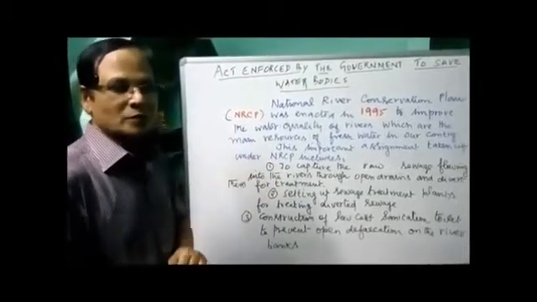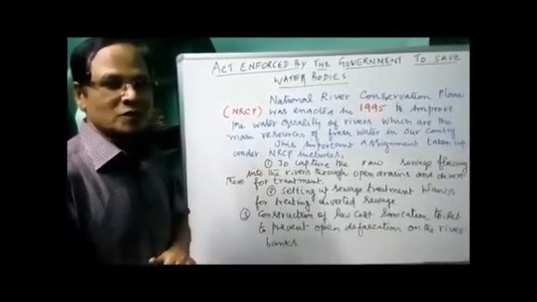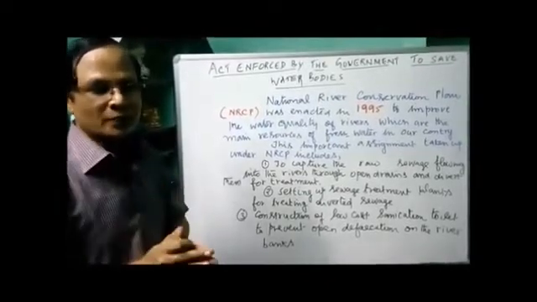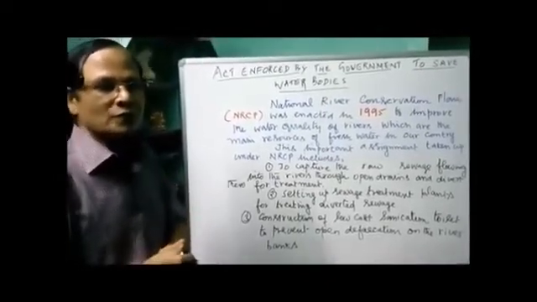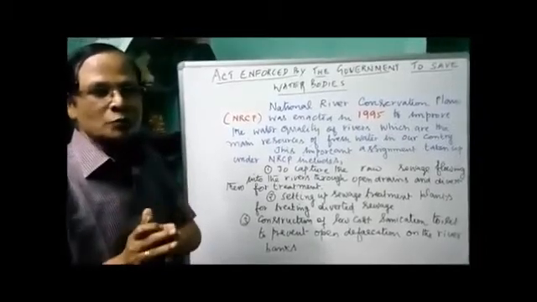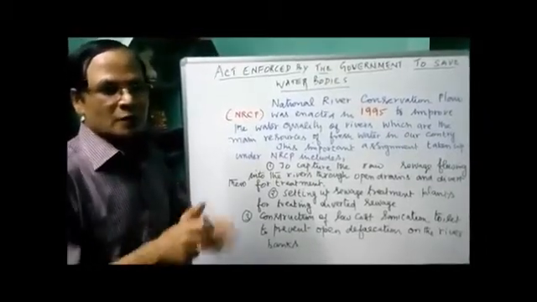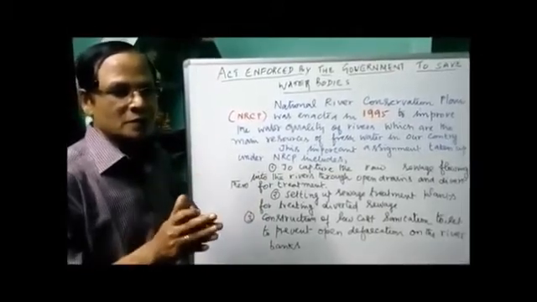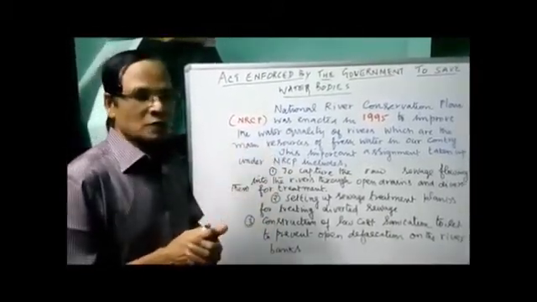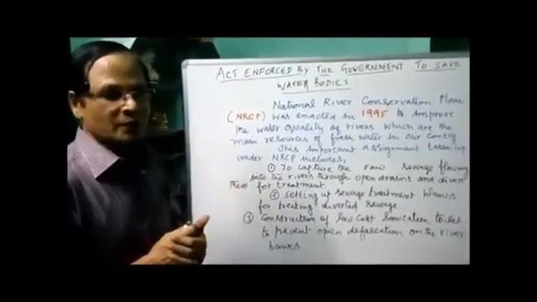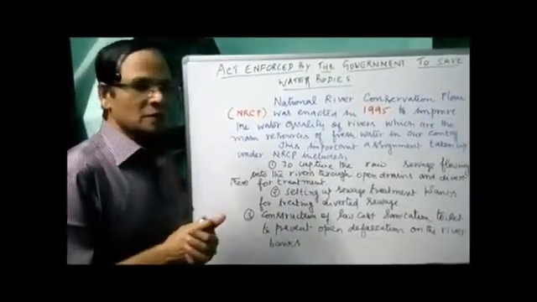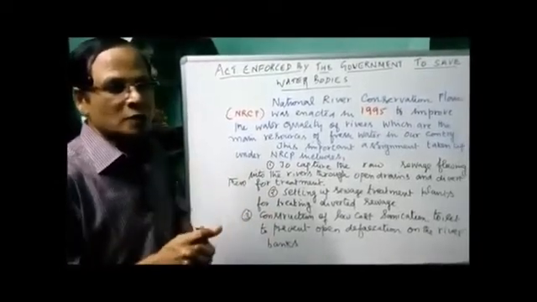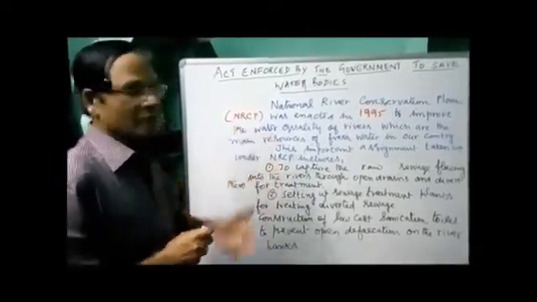Now the Ministry of Environment, Forest and Climate Change has initiated the Ganga Action Plan and the Yamuna Action Plan. What for? To maintain or improve the quality of water in these two rivers and also in other rivers. To save the rivers, they have initiated these plans to clean the waters, improve the quality of water and save the rivers in India.